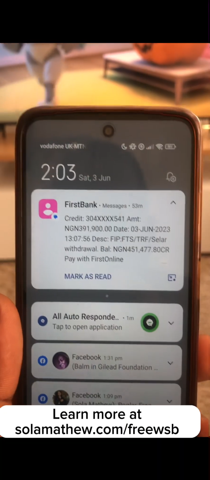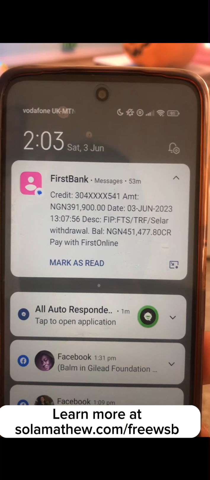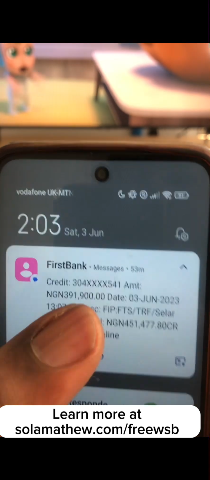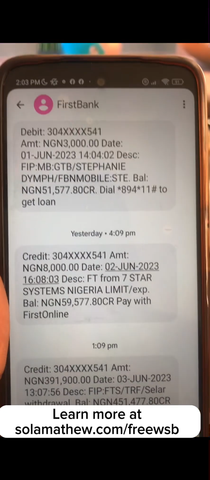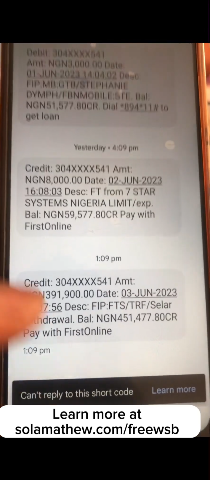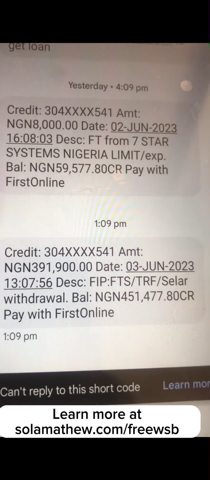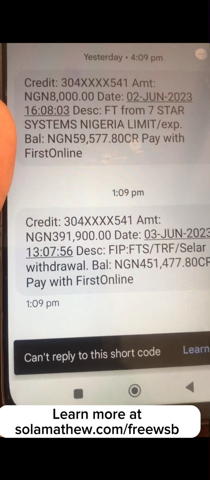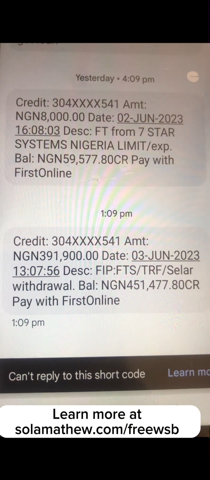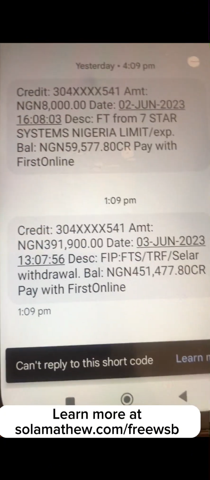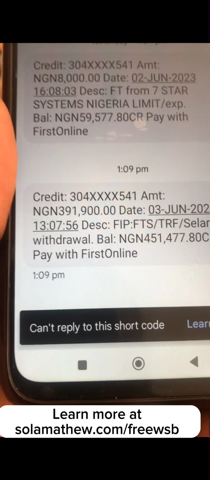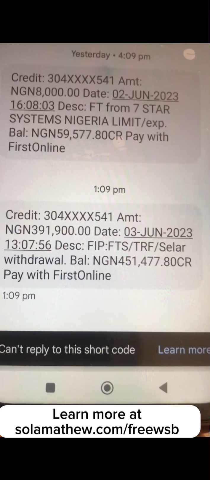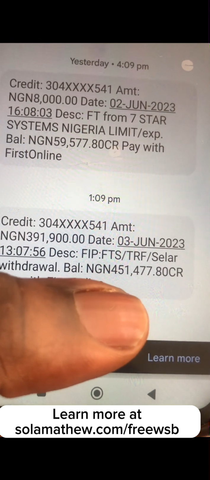Okay. Wow, so it's not even up to 24 hours and the money was sent to my bank account. As you can see, this is the first bank account. So let's open it and see how much was sent there. When I check it, you can see that before now I had about, how much was it that I had there? I think I had 59,000 because money was credited from Espatnia for one of my sales, which is 8,000 naira. But you can see here that the 391,900 naira actually came in.